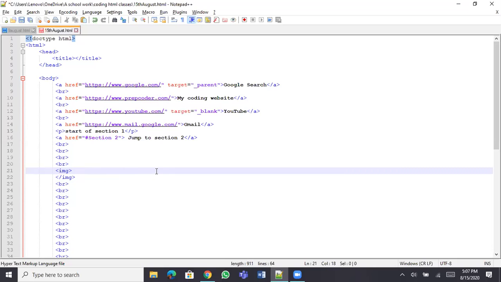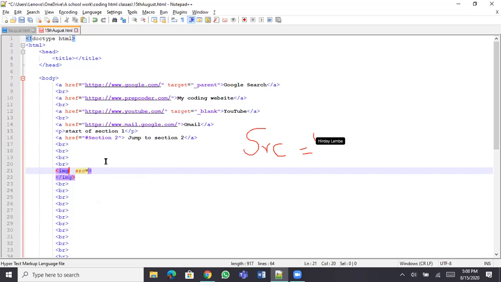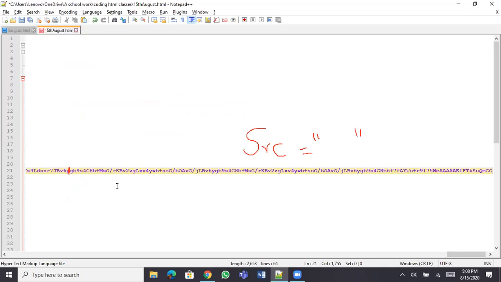Yes, type SRC equal to, and put double quotes like this. Within these double quotes, just paste the URL that you have copied from there. And then save it and show me on your web page.